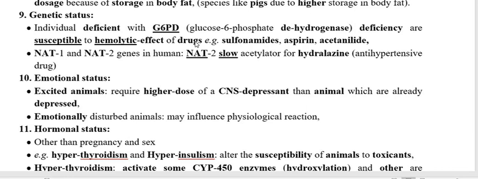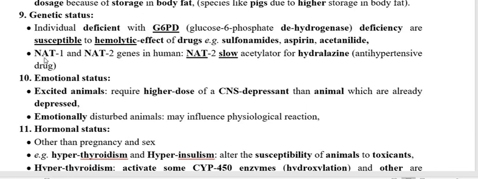Therefore, individuals deficient in glucose 6 phosphate dehydrogenase are going to develop hemolysis with drugs like sulfonamides, anti-inflammatory drugs, and analgesics like aspirin and acetanilide. So this is a very interesting example. These drugs produce more toxicity in species that are deficient in this enzyme.